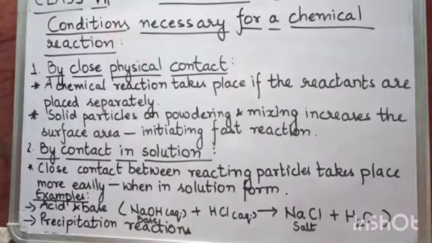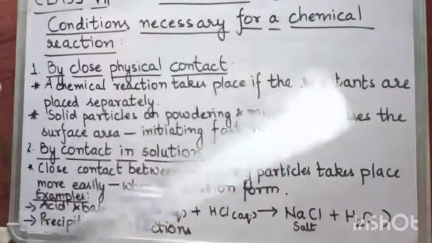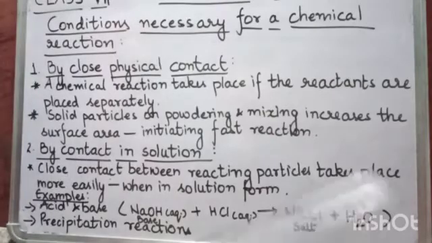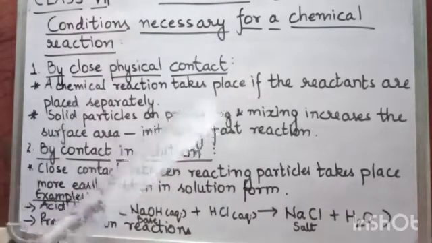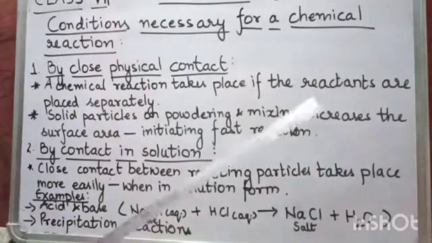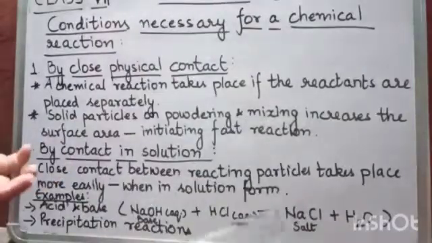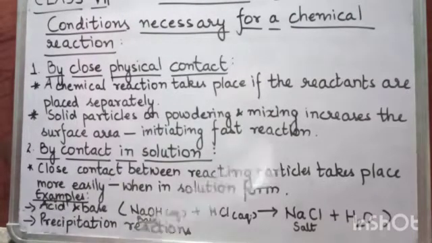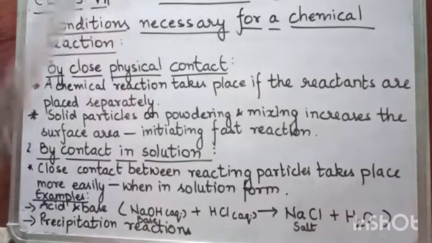For example, if there is a reaction between silver nitrate and sodium chloride, and if I take sodium chloride in solid form, then the reaction will not take place. If the sodium chloride is also in solution form, just like silver nitrate, then the reaction will take place and a white precipitate will be formed. So this is about the chemical reactions that take place only in liquid state or liquid form.